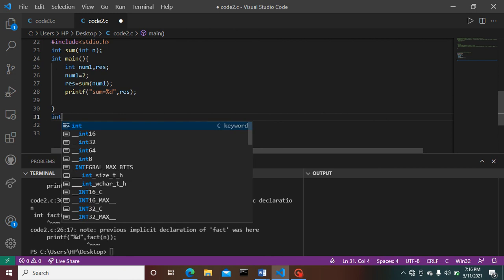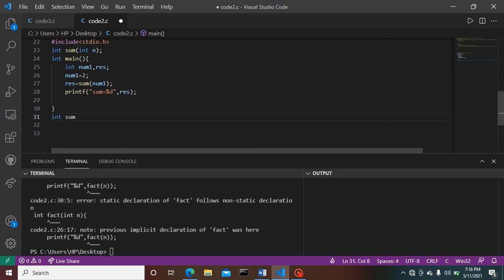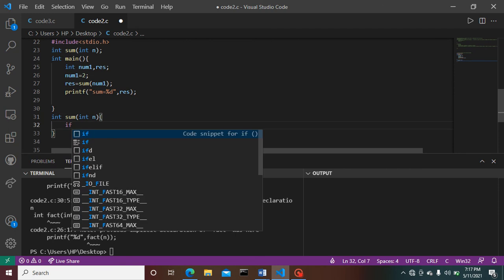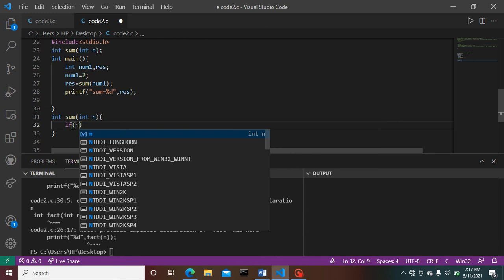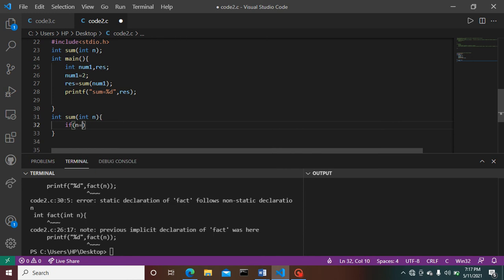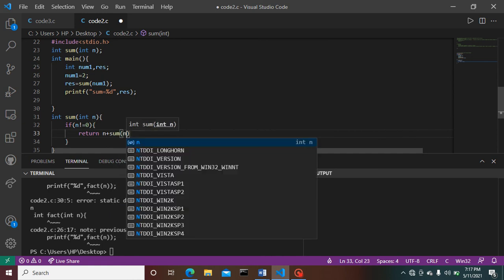Next int sum n. If n is not equals to 0, return n plus sum n minus 1.